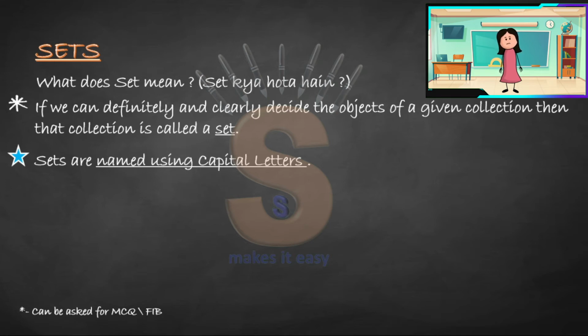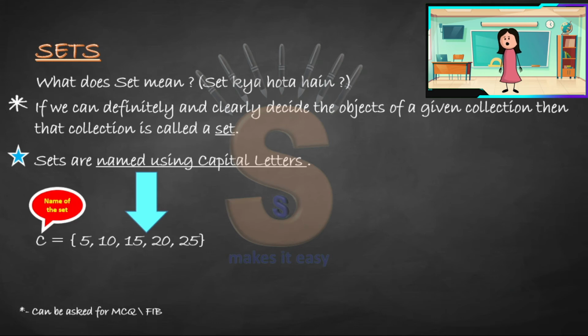So when we are writing, the beginning is the name of the set. That is always written in capital letters. For example, over here, if it is a C, you cannot denote it with a small letter, you have to give it a capital letter. So here the name of my set is C, which is equal to the multiples of 5. I am clearly defining it as the multiples of 5, so it is a set. Why? Because I definitely and clearly said it is the multiples of 5, and the name of my set is C, which is denoted with a capital letter. So this is called the name of the set.